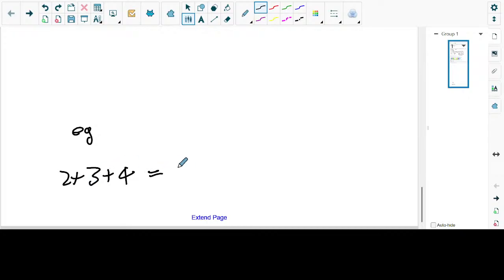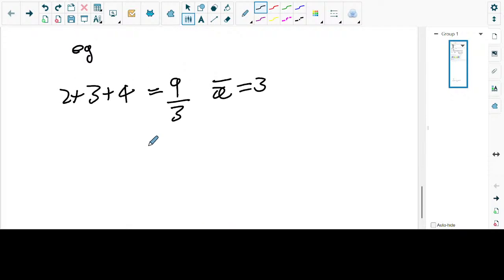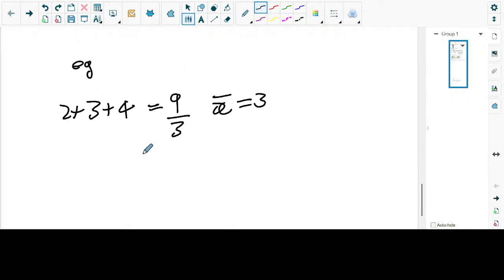Now, how do you get the mean? You add 2 plus 3 plus 4, which gives 9, then divide by the total number of values you added. How many values did you add? 3. So 9 divided by 3 is 3. Now the question asks what happens if you increase each and every value by 2. We're going to increase each value by 2 and then compare based on the old data that you have.